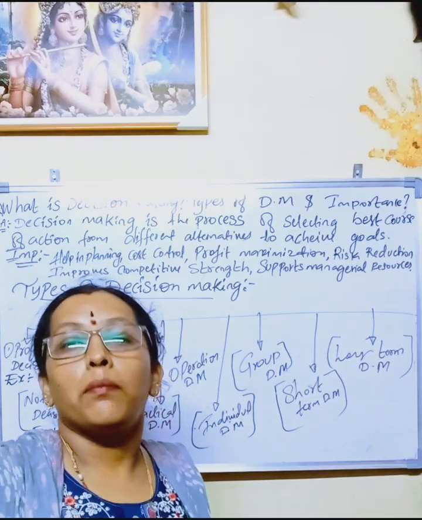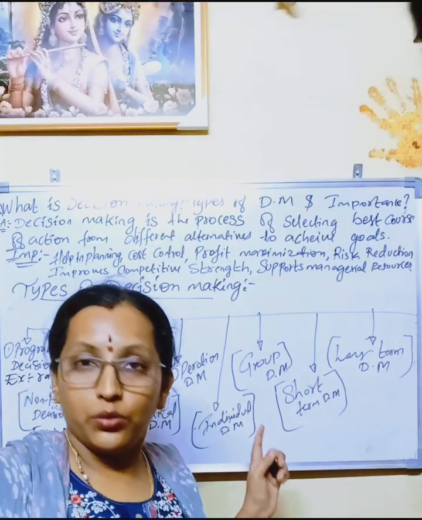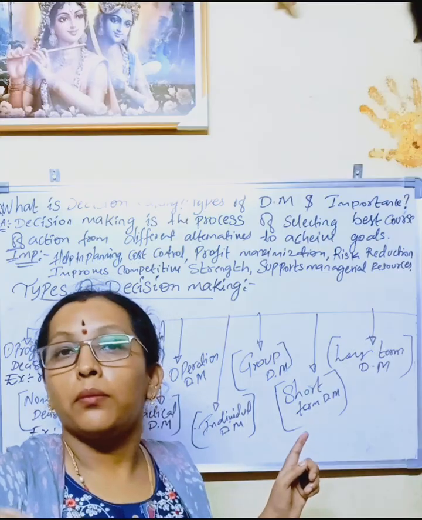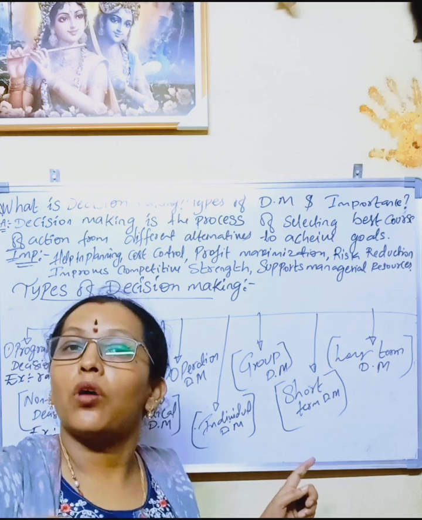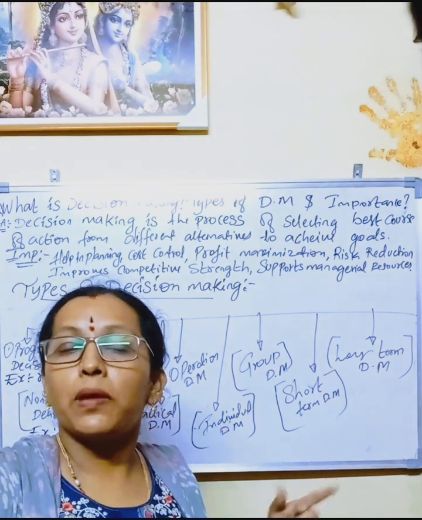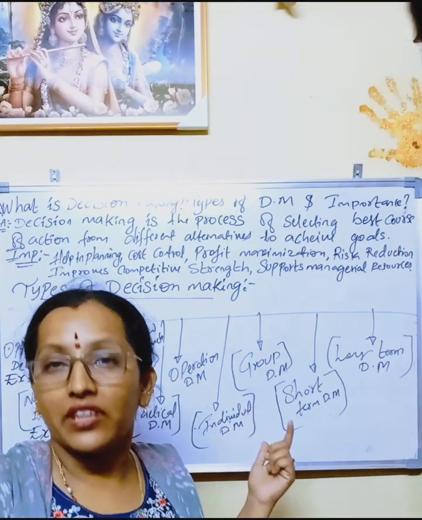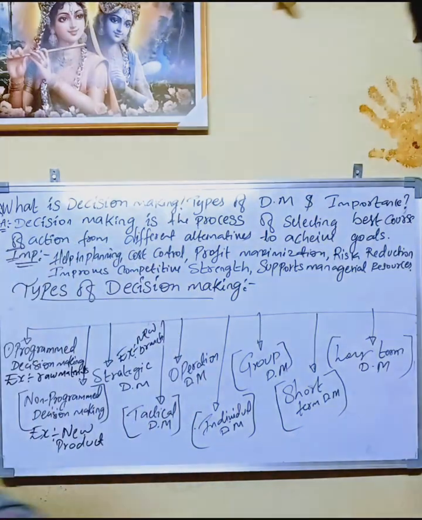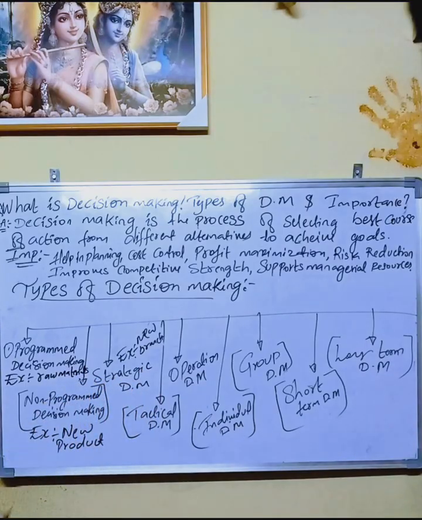I'm taking a branch as an example. For example, I have a business unit in Hyderabad and Vizag. Maybe due to good growth and good support from the public, I have opened another new branch in Guntur. So expansion of business is happening. I have given business expansion, a new branch, as an example. This is known as strategic decision making.